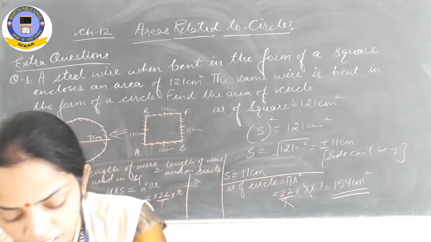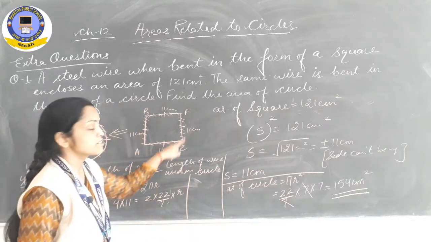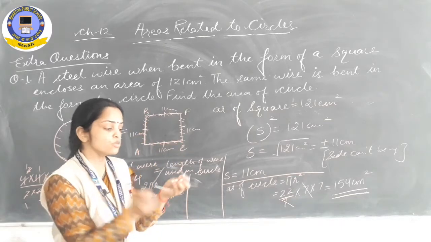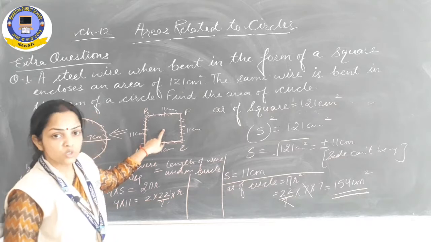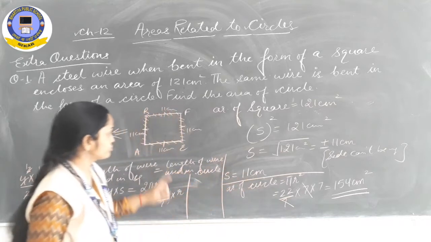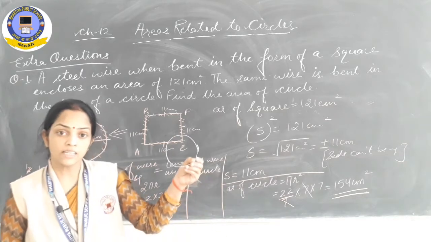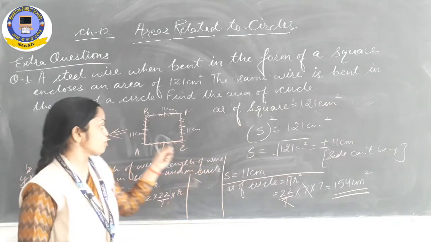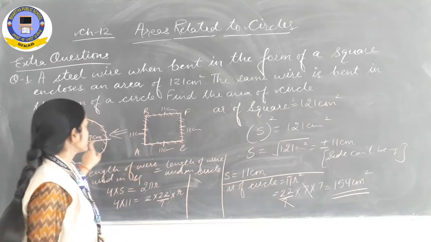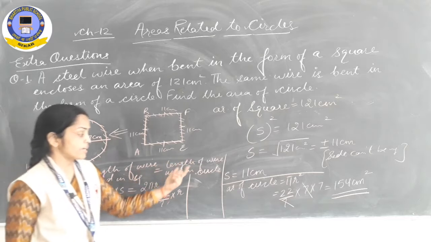What was the concept? A straight wire was given to you. That wire you have converted in the form of a square. The same length you have used to form a square. The area of this square is given to us. With the help of the area we got the side of the square as 11 centimeter. Now later on this same wire we have used to form a circle. That means the perimeter of the square must be equal to the circumference of the circle. So the length of wire used in the square is equal to the length of wire used in the circle.